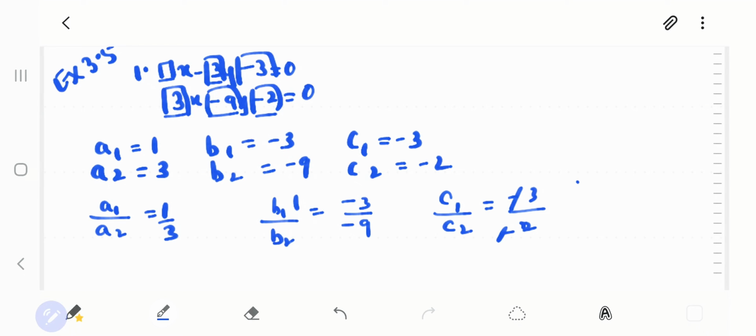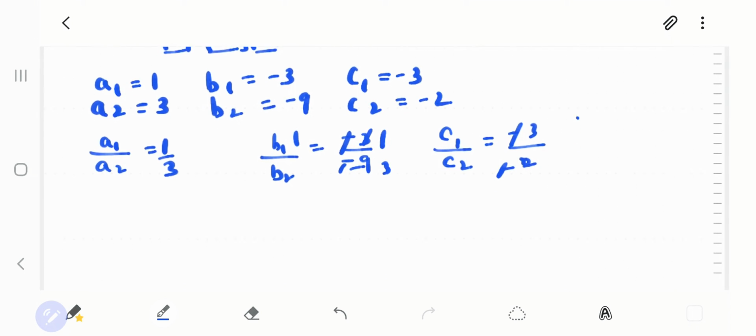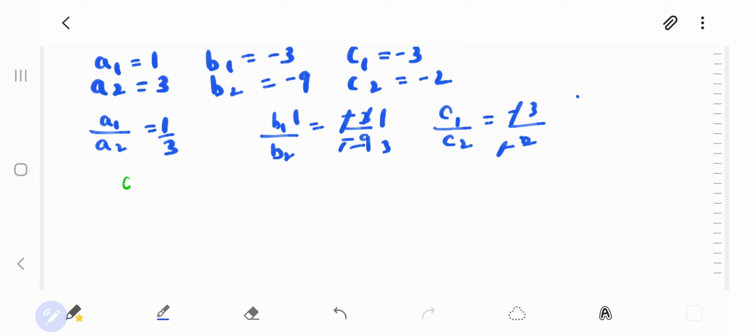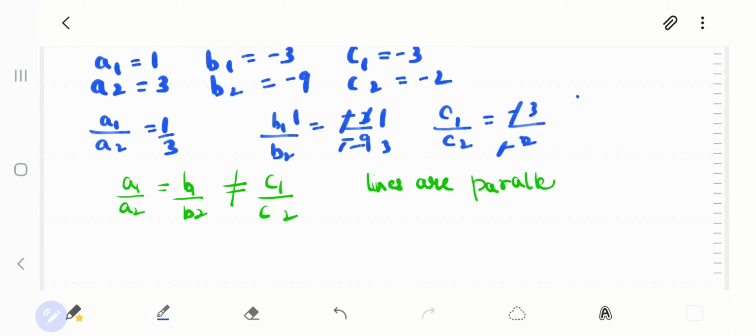Now what you have noticed is, if you reduce this, it also becomes 1 upon 3. So in a way I have noticed that a1 upon a2 is equal to b1 upon b2, but it is not equal to c1 upon c2. In that case, we can say that the lines are parallel. If you get such a thing, we have seen that the lines of these equations, when we graph them on the graph paper, will be parallel.